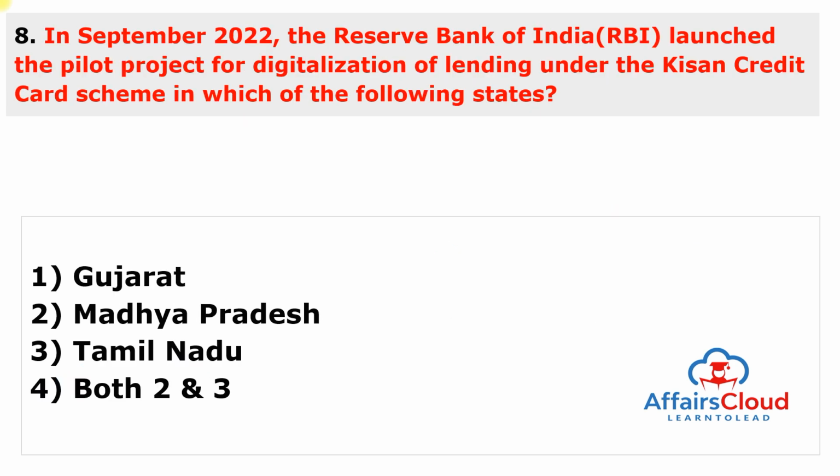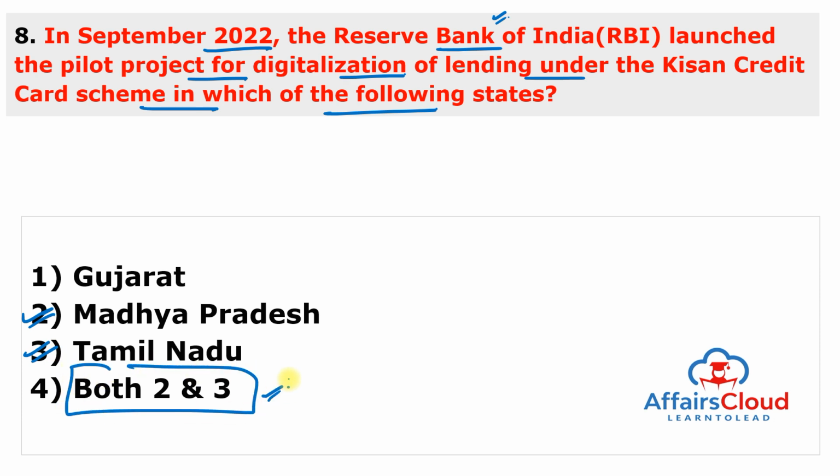Moving to next question. In September 2022, the Reserve Bank of India launched the pilot project of digitalization of lending under the Kisan Credit Card Scheme in which of the following states? So this question is important. This is Reserve Bank of India who launched the pilot project for the digitalization of the Kisan Credit Card Scheme. And this is launched on a pilot basis in 2 states. One is Madhya Pradesh, second is Tamil Nadu. So answer of this question is both 2 and 3.